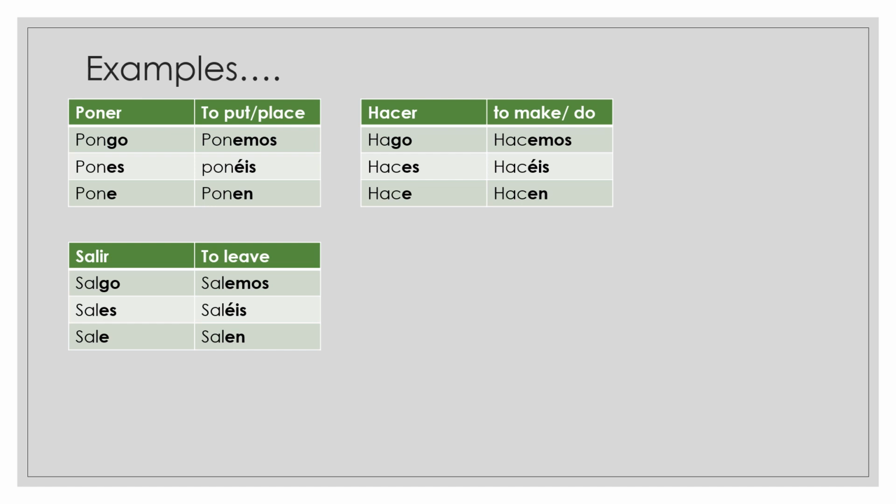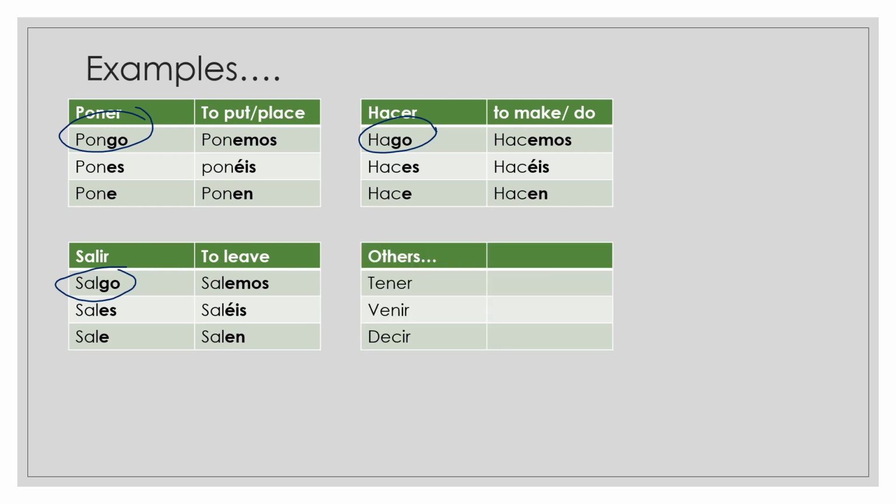All right, those are my best examples, the most common examples you'll see, but there, of course, are many of them. All right, and if you ever hear me say, hey, it's a go verb, I'm telling you that first person is going to have a go in it, and everything else should be the same unless I say it's different. All right, some more that you'll see us talk about over the irregular verbs are tener, venir, y decir.